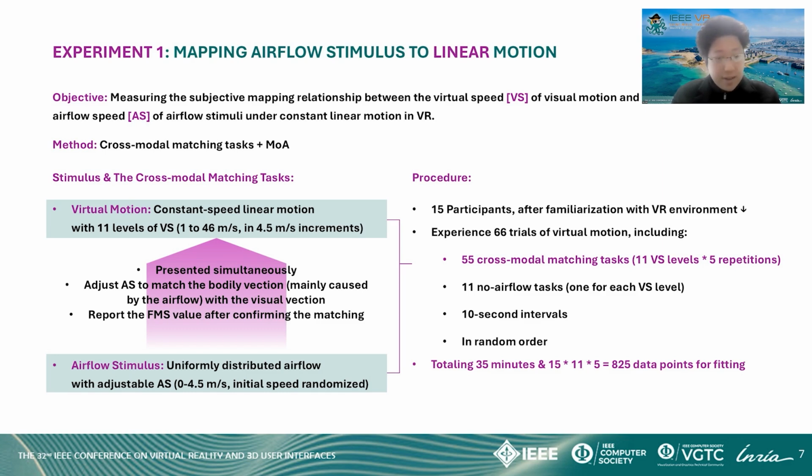Participants adjusted the As using controllers until they felt that the bodily vection caused by the airflow matched the virtual motion. After maintaining the match for 4 seconds, they reported their real-time motion sickness level using the FMS. This experiment involved 15 participants, each experiencing 16 instances of virtual motion in the VR environment. Of these, 55 were cross-modal matching tasks with 11 Vs levels, each repeated 5 times, and also 11 trials of virtual motion without airflow. Each motion cycle was followed by a 10-second rest period. This provided 825 points to fit the relationship between Vs and As.